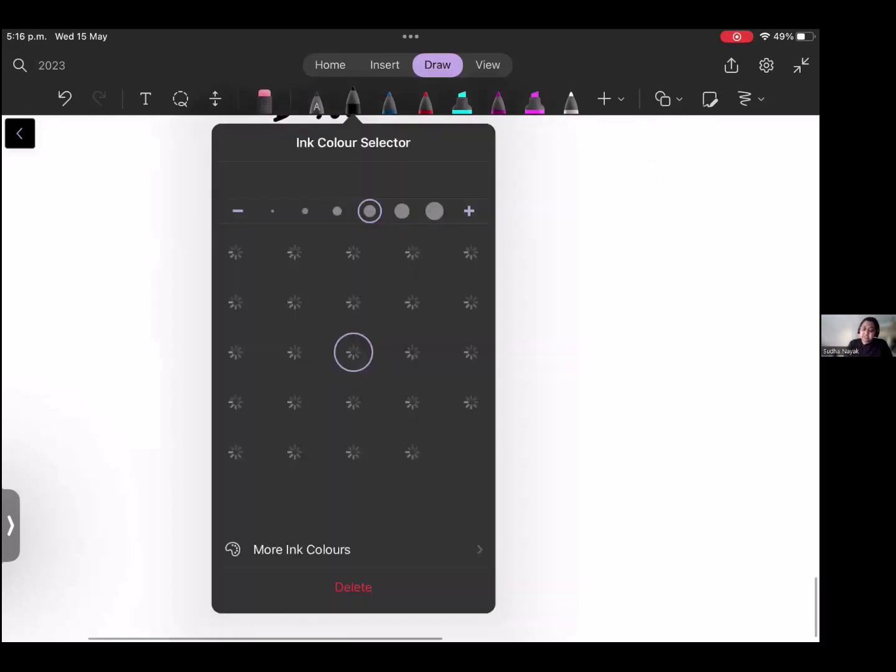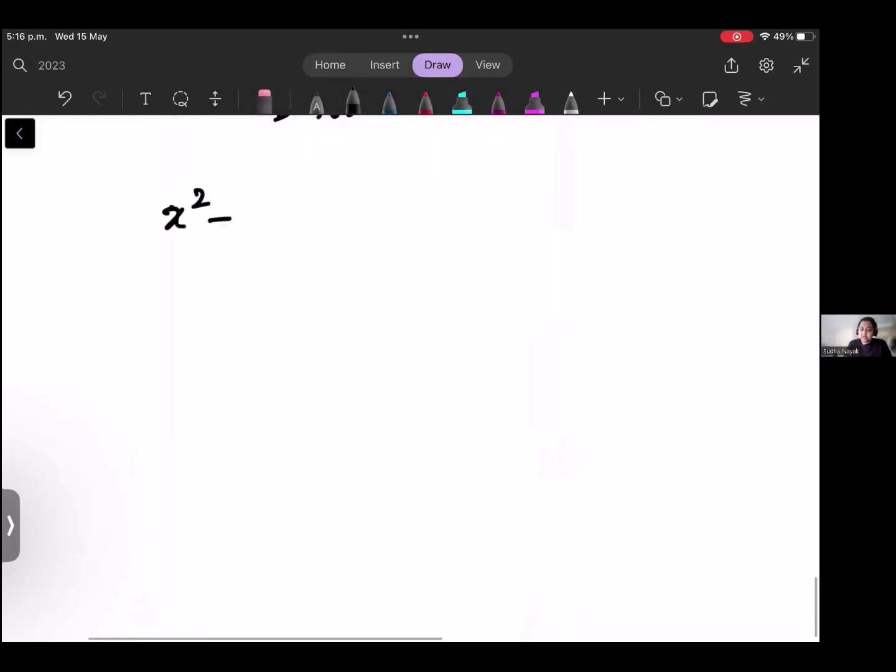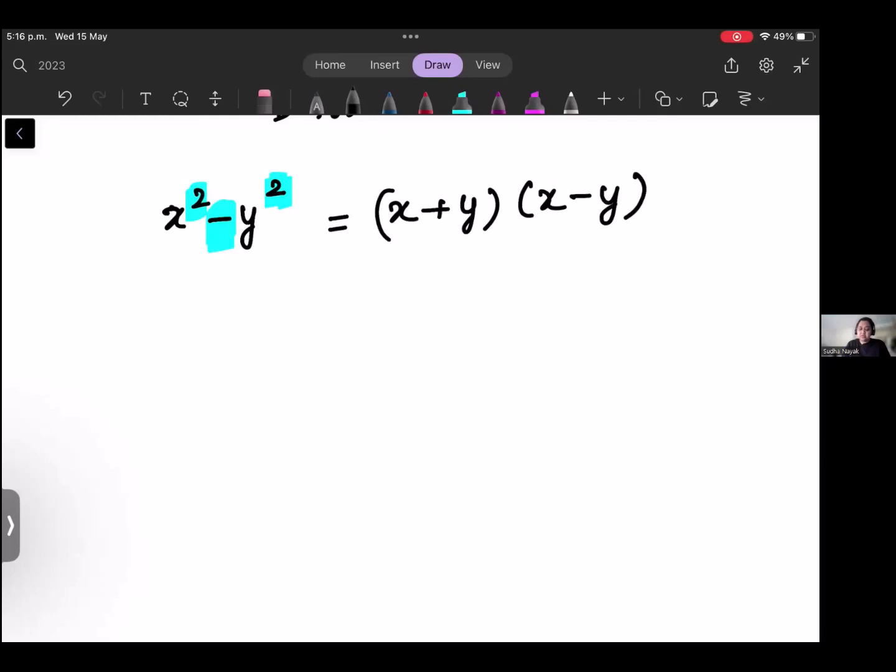Now there is a special case of factorizing, which is like x square minus y square. So whenever you see two squares like this with a minus in between, always remember that is x plus y, x minus y. That's what you have to remember. What is this called? Difference of perfect squares.